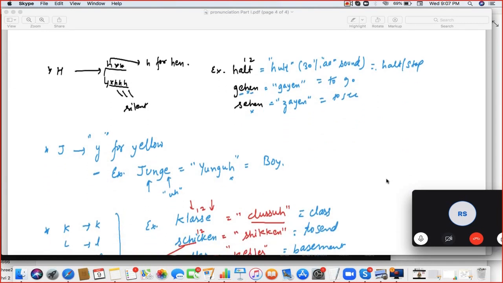H. The sound is h, as in hen. If it's at the beginning of the word, H is h. If in the middle of the word, it's silent, so we don't say the H.